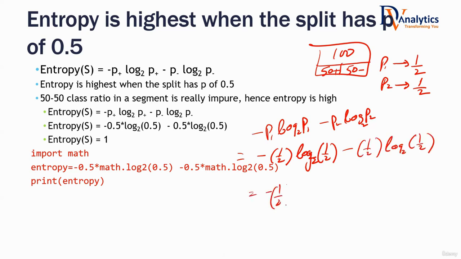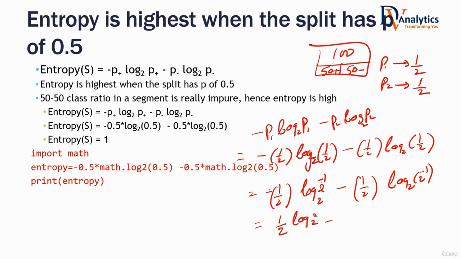In logarithms, if you have log to the base 2 of 1 by 2, you can write 1 by 2 as 2 power minus 1. So minus 1 by 2 log to the base 2 of 2 power minus 1. Now in logarithm, you can bring the minus 1 to the front. Do you agree? So you bring that to the front, and then this minus is countering that one. Now that is 1 by 2 log 2 base 2.